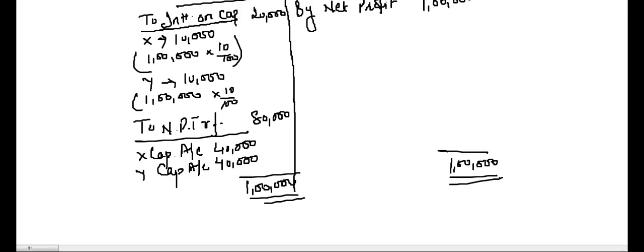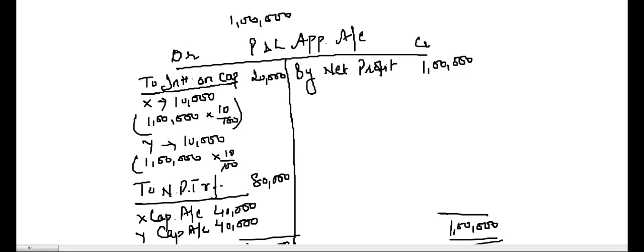Simple. See, the partners introduce their money into the firm. Now the firm is liable to pay them interest on that money. So it is an expense for the firm. Expenses we record on the debit side of the P&L account.